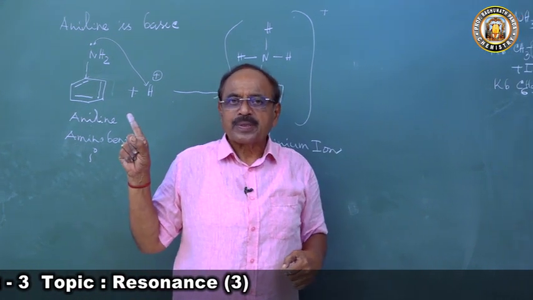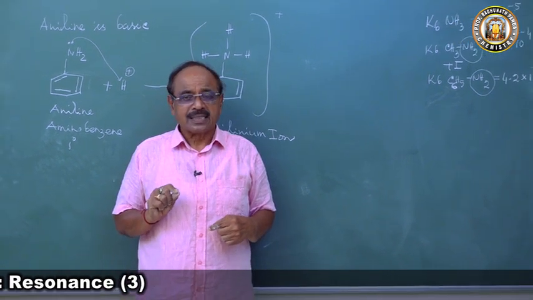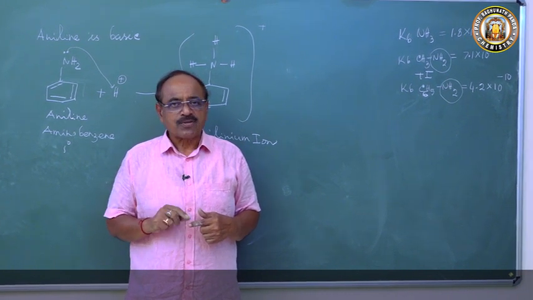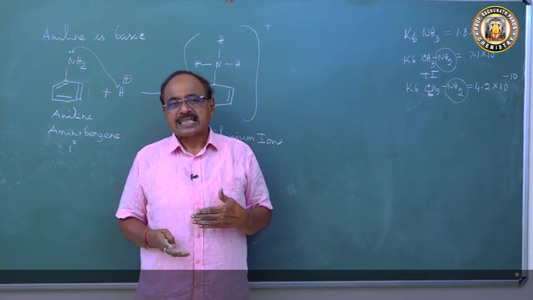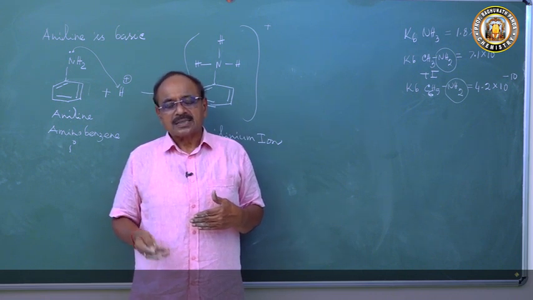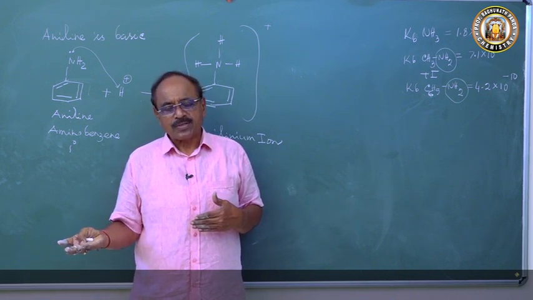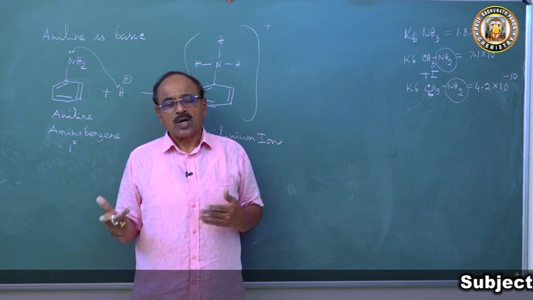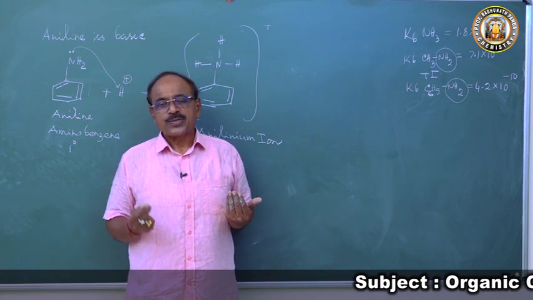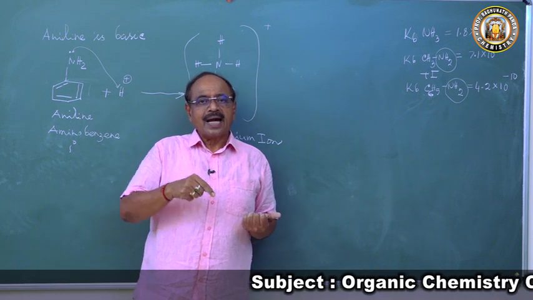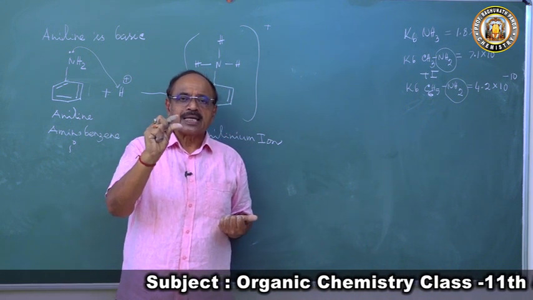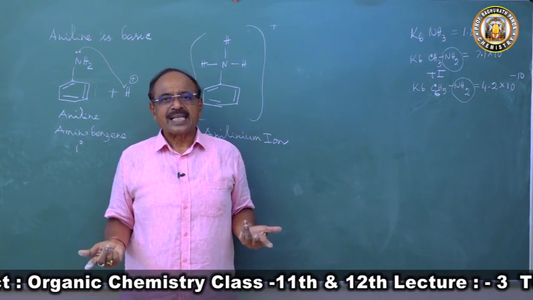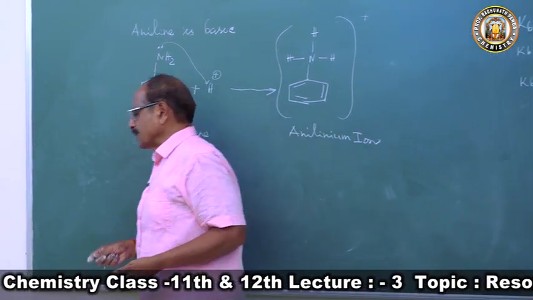Or, as I told you in the concept of resonance, any factor which opposes the delocalization of the lone pair of electrons, or which prevents the donation of the lone pair of electrons to accept a proton, causes a decrease in basic strength. So keep in mind that the lone pair of electrons of the nitrogen atom of the NH2 group of aniline is not readily available for protonation. If we can prove that, then our answer will be there.